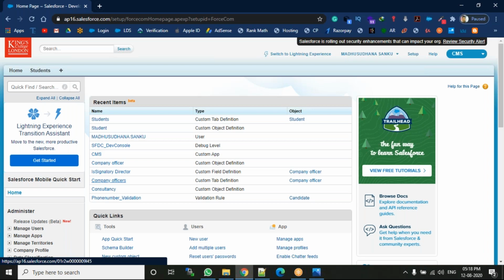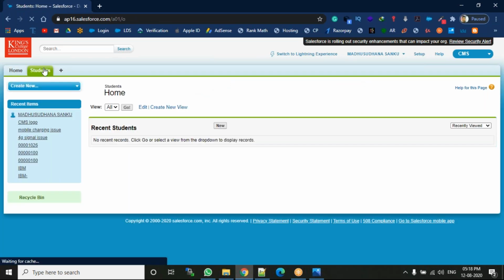So if you want to create any field, first you have to open the object. When you open the object, you are able to see the records. Records are nothing but the database.